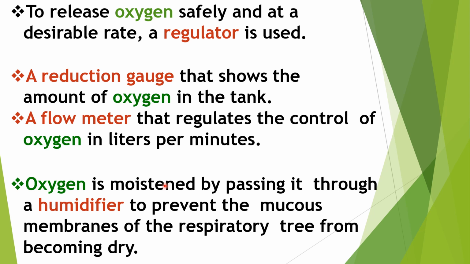To release oxygen safely and at a desirable rate, a regulator is used, a reduction gauge that shows the amount of oxygen in the tank, and a flow meter that regulates the flow of oxygen in liters per minute. And oxygen is moistened by passing it through a humidifier to prevent the mucous membranes of the respiratory tree from becoming dry.